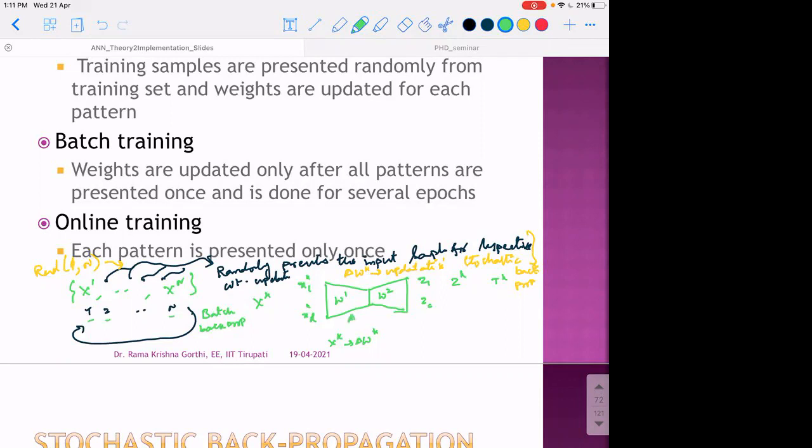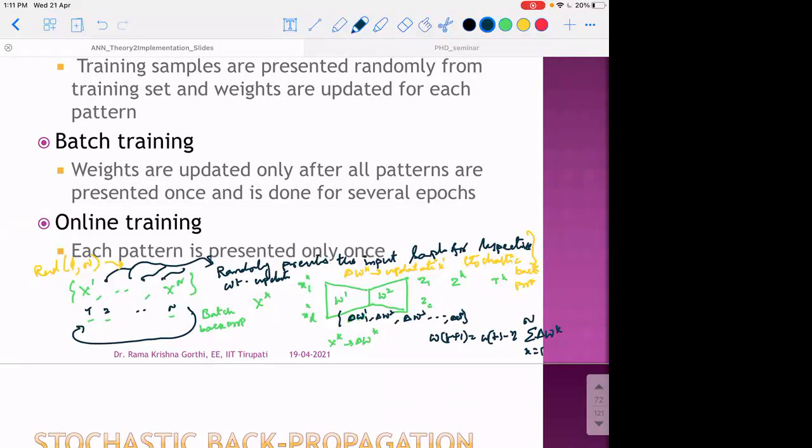We accumulate delta W1, delta W2, delta W3, and so on for each sample. And then after accumulating delta W for all n samples, we update the weights only once. This is referred to as batch update.